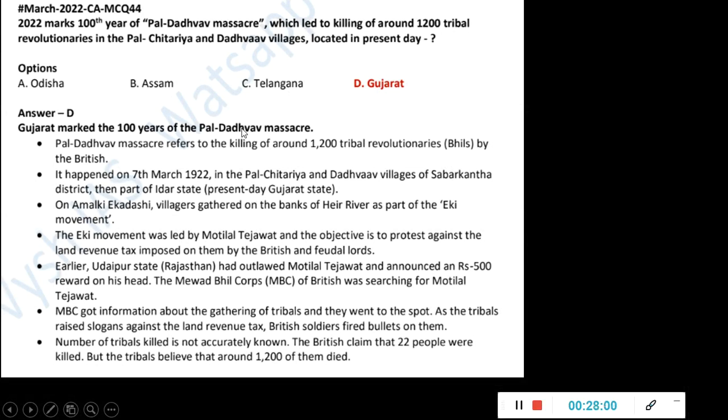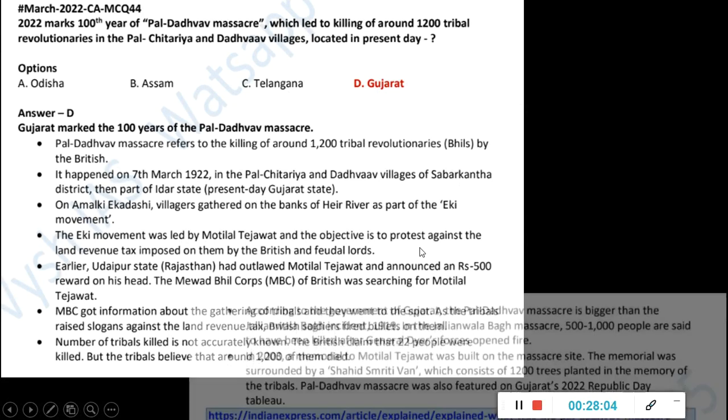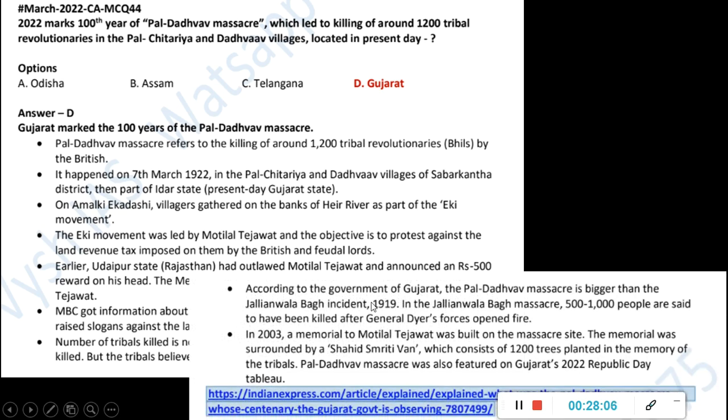It is considered, like I said, that 1,200 tribal people were killed, and according to some people it is bigger than the Jallianwala Bagh incident. So memorials have been built there, and many people forget about these things, so now they are celebrating it and informing people. In the Indian Express, the big explained article came. Like we have The Hindu editorial, we have explained articles in Indian Express. In that, the full detailing is given, with the personality names and all.